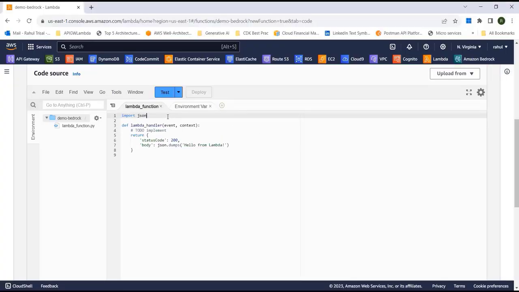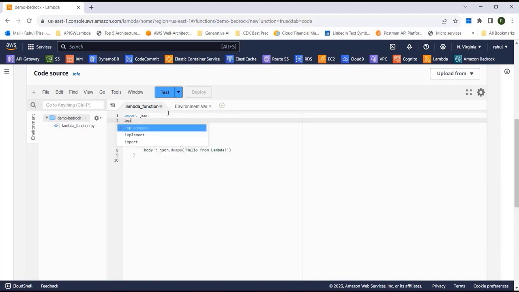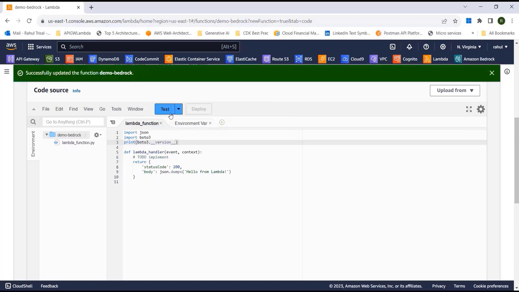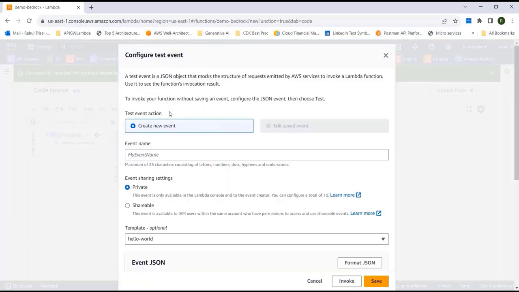Here, the first thing I'm going to do is import Boto3. And then I'm going to use this print function, which will give me the version of Boto3 being used in the AWS Lambda function. Click on deploy, and now let me test it.